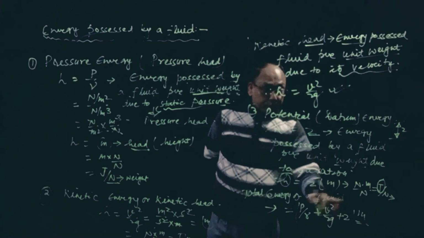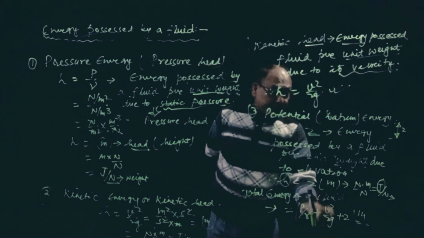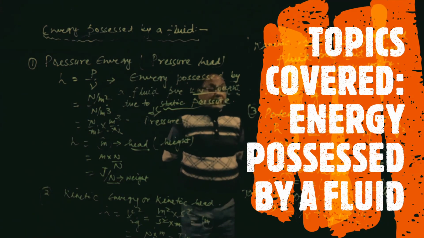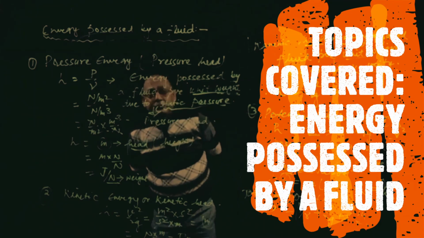Total energy of a fluid is P by gamma plus V square by 2G plus Z. In the next class, I am going to derive this equation, which is called the Bernoulli equation. Thank you.